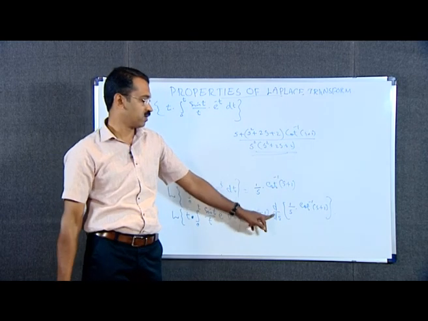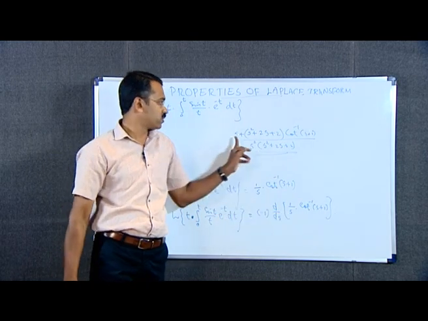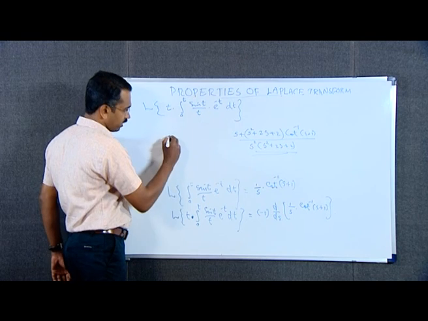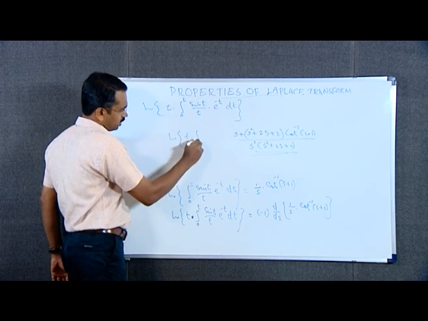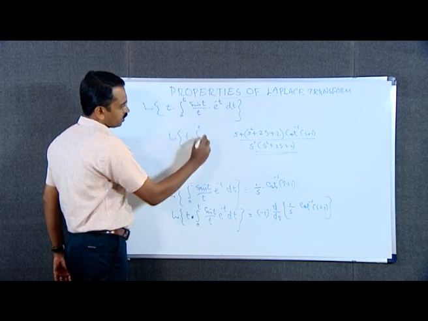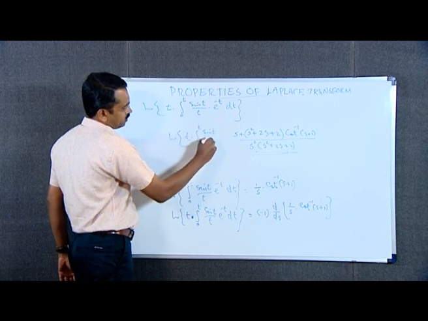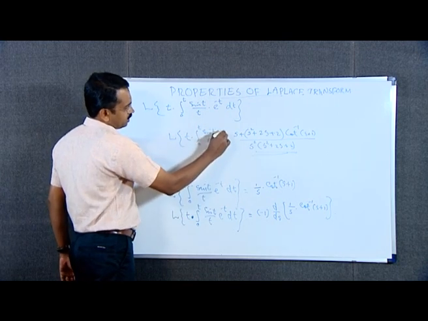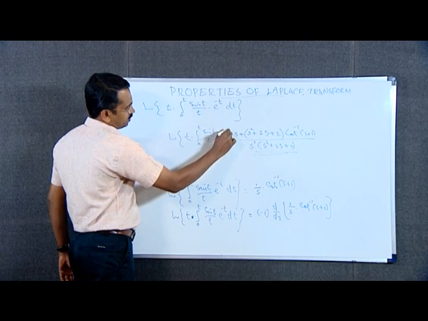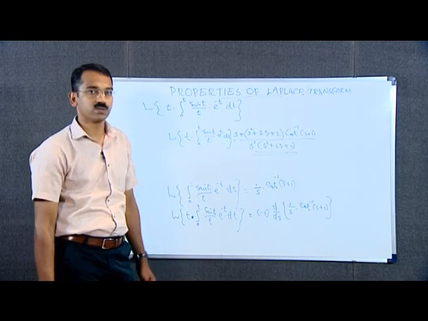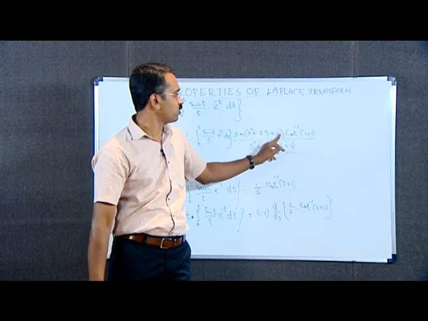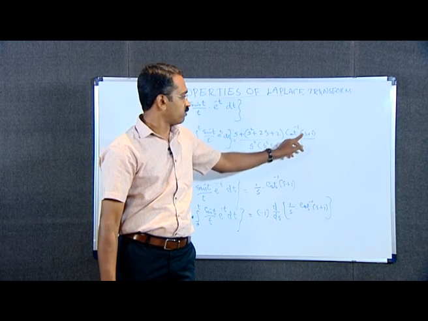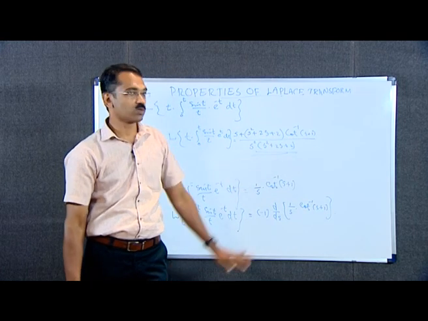On differentiation we get L of t into integral from 0 to t sin t by t e raised to minus t dt as s plus s square plus 2s plus 2 into cot inverse s plus 1 divided by s square into s square plus 2s plus 2.